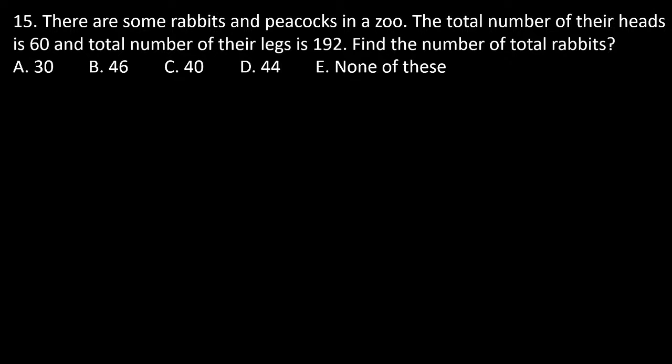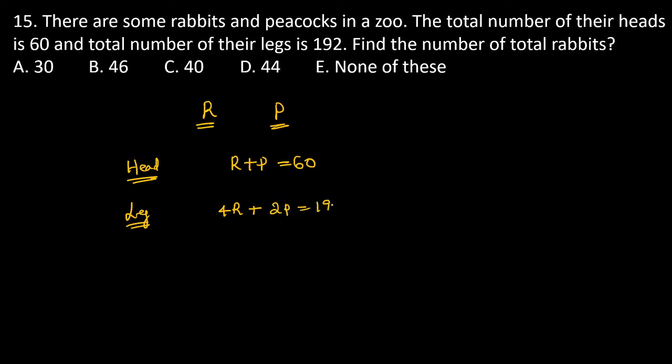Let the number of rabbits be R and the number of peacocks be P. Each rabbit has one head and each peacock has one head, so R plus P is equal to 60. For legs, a rabbit has 4 legs, so 4R, plus a peacock has only 2 legs, so 2P, and the result is 192.